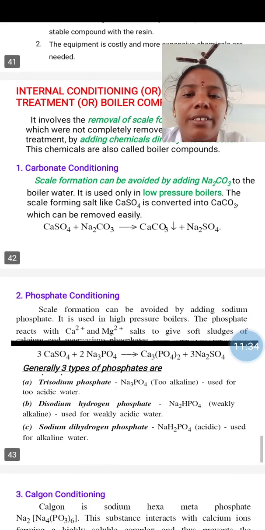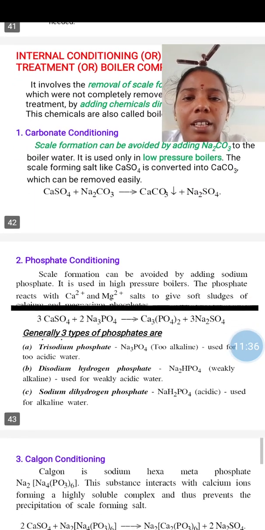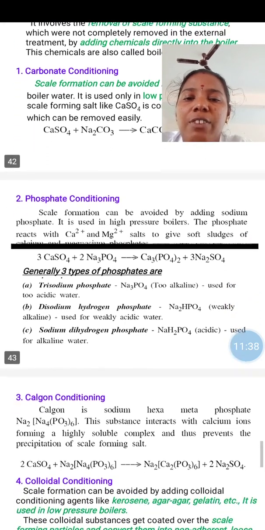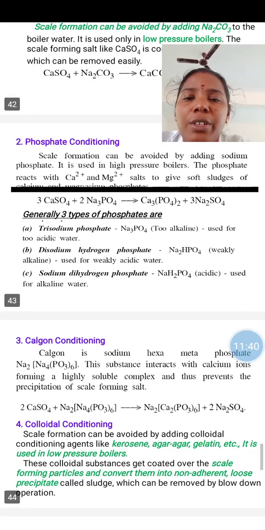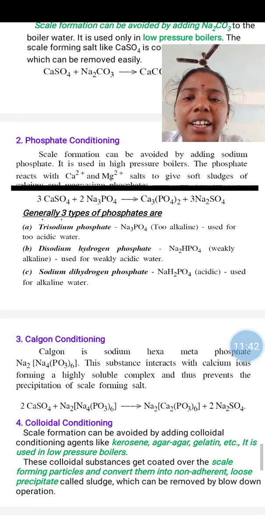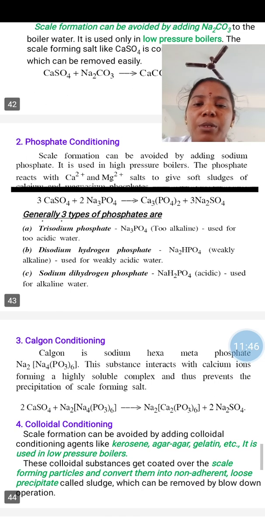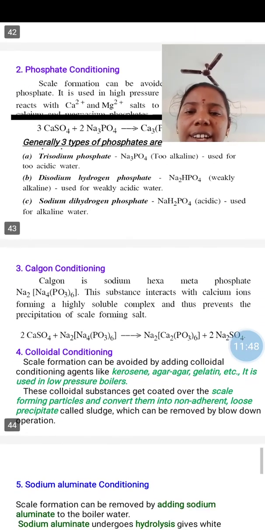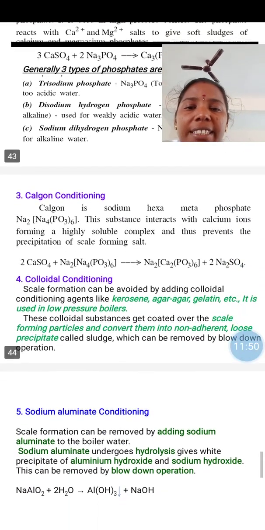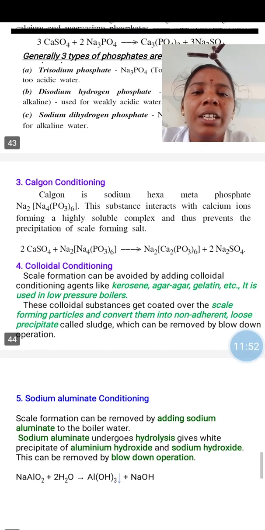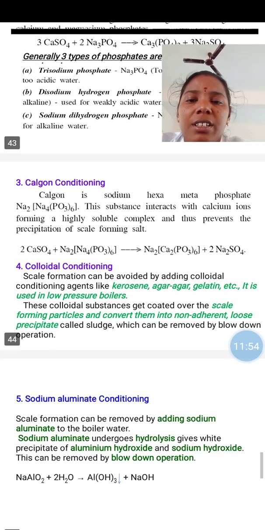Sodium carbonate works by removing scale forming substances. Then the second one is phosphate conditioning. And here we have to add sodium phosphate conditioning agent to remove scale forming substances. And the third one is Calgon conditioning. So Calgon, that means it is sodium hexametaphosphate, Na2[Na4(PO3)6]. This is the formula for